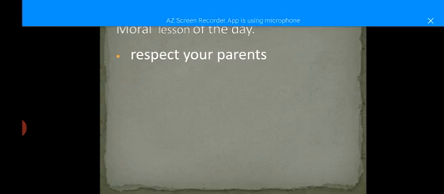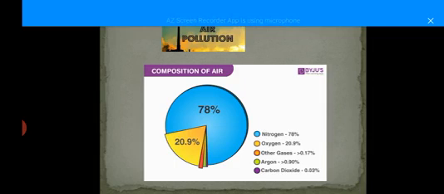Now we will go toward our topic, which is air pollution. Before going towards air pollution, first we will study the composition of air. Air consists of 78% nitrogen, and oxygen is present at about 21%. It is actually about 20.9%, but we will say 21%, and the other 1% is other gases, in which argon and carbon dioxide are present.